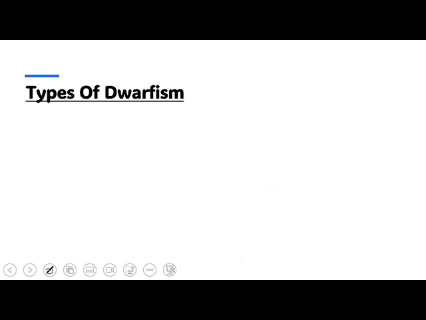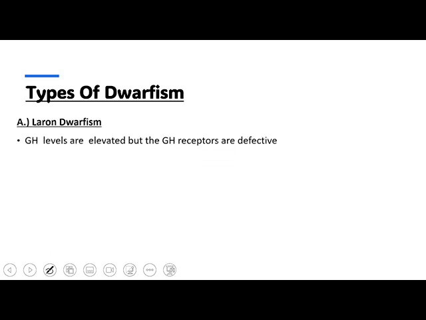Next, we see the types of dwarfism. First, we go through Laron dwarfism, where there is a defect of growth hormone receptors. Although growth hormone is being synthesized and secreted at the normal level from the anterior pituitary, due to the defect in the growth hormone receptor, there is reduced growth of the body. So treatment with growth hormone is ineffective, because the defect is in the growth hormone receptor, not in the release of growth hormone from the anterior pituitary.